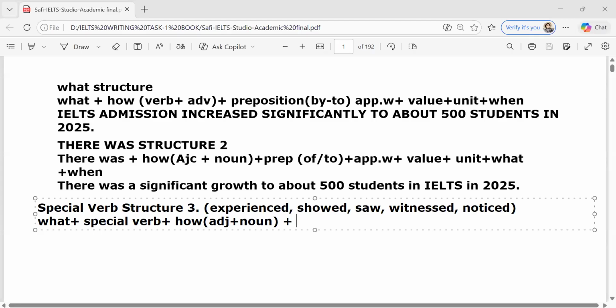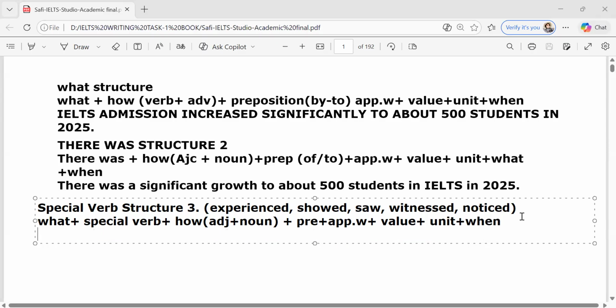After this, preposition. After the preposition, we use an approximation word. After the approximation word, we use value. After value, unit. And then you can use when.